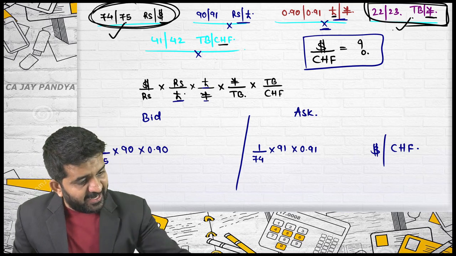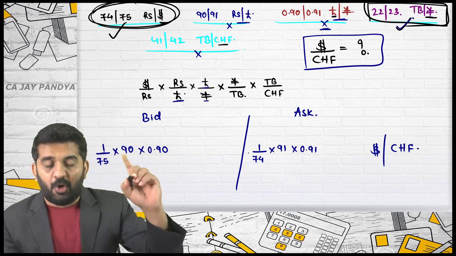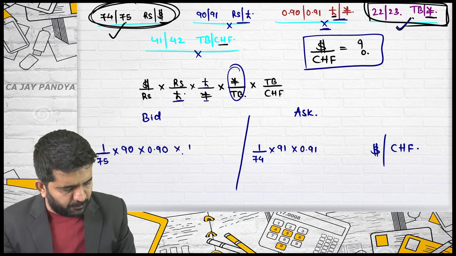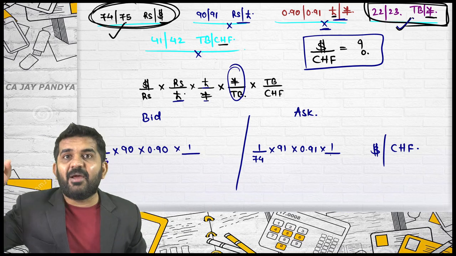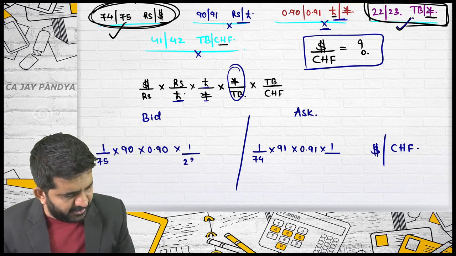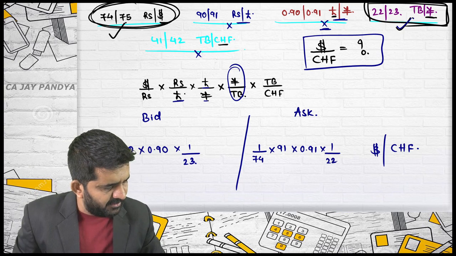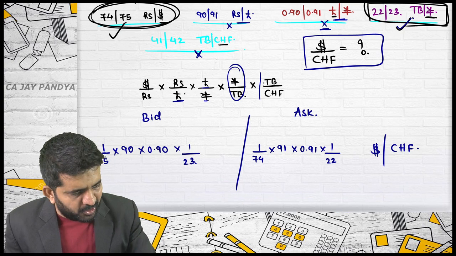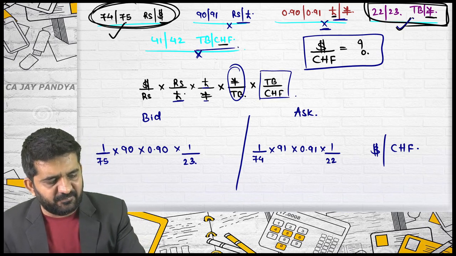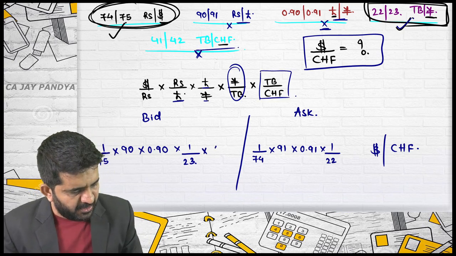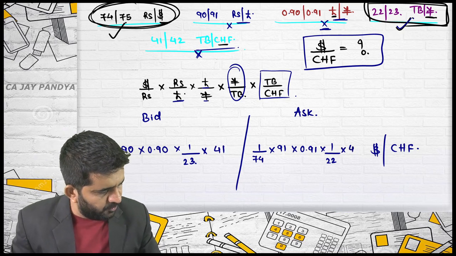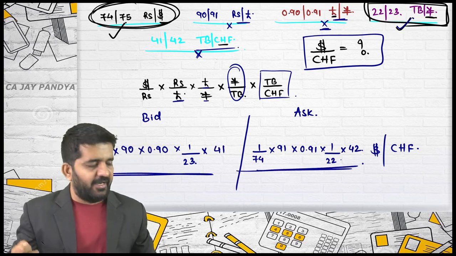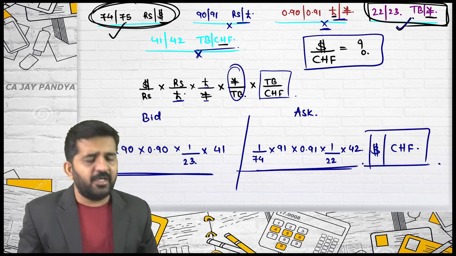Thai baht per yen, I have decided I will be doing reciprocal also. The rate required is yen per Thai baht and not Thai baht per yen. So I need to do reciprocal. See, 1 divided by 1 divided by. So I will need to write down ask in bid and bid in ask. This I am not reciprocaling it. Also, the rate required is Thai baht per CHF. The rate available is Thai baht per CHF. It is 41 and 42. This is my bid rate and this is my ask rate. For which rate? Dollar per CHF.